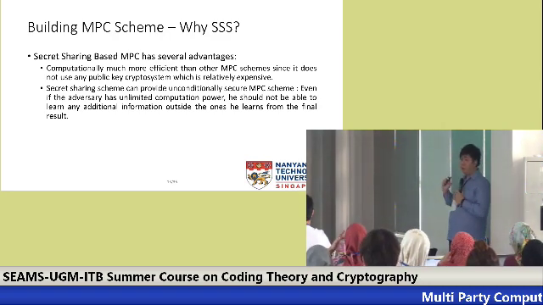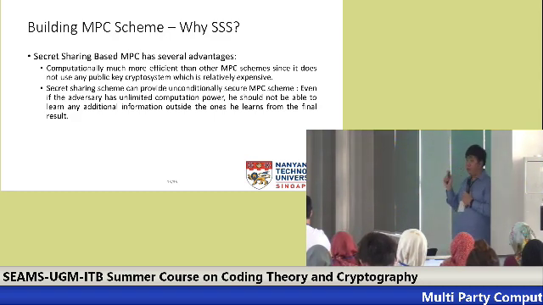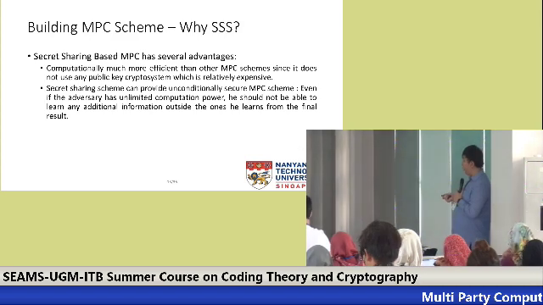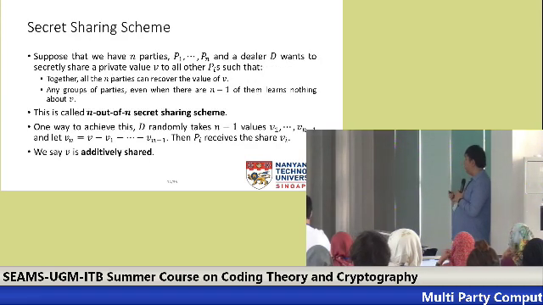So one way to do this is simply for the D to randomly take N minus 1 values, V1 to Vn minus 1, and then let Vn be V minus all of these. Notice that in here, if I only have N minus 1 values, I still don't know anything about V. So this is called additively shared.